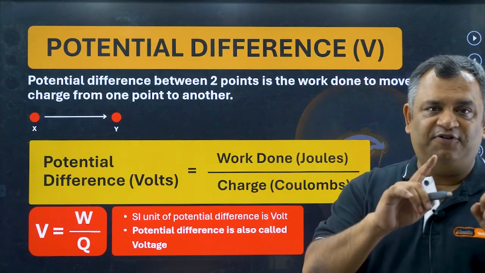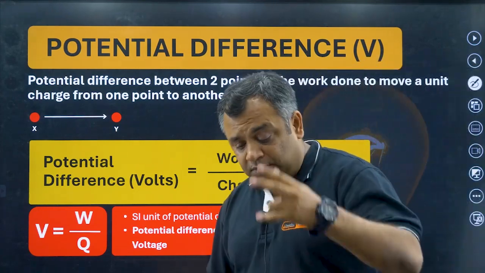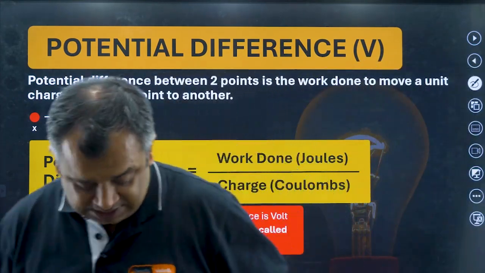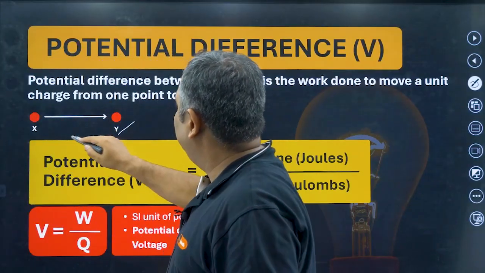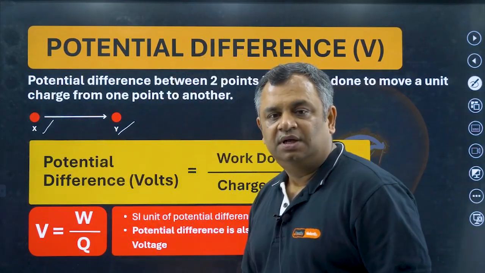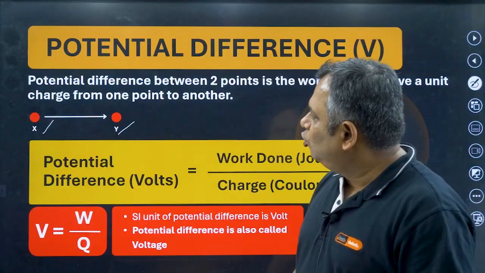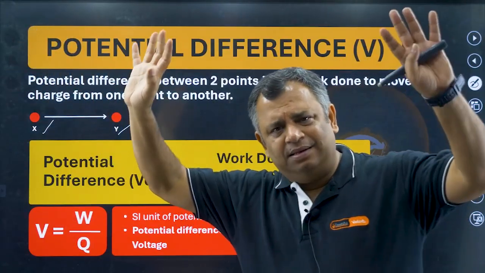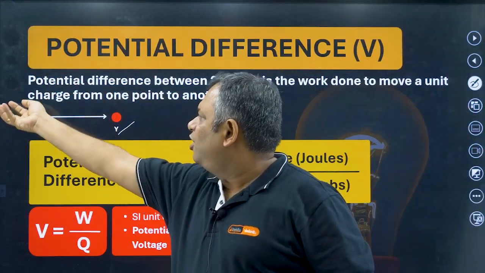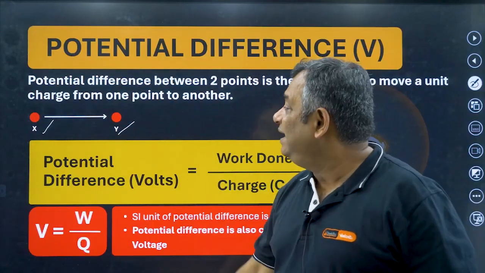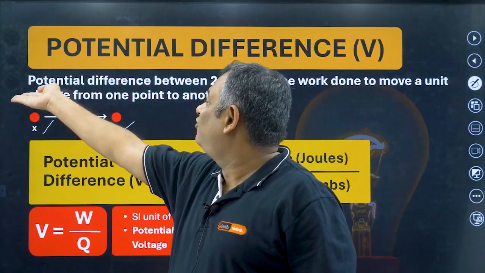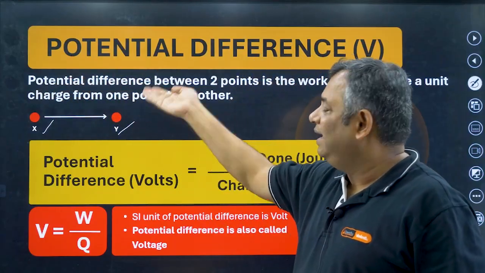So when it says difference, there are two values. Two values here are 2 points. Now see, there are 2 points here, point Y and point X. Now if I have to put something, anything, I have to take it from X and put it to Y.